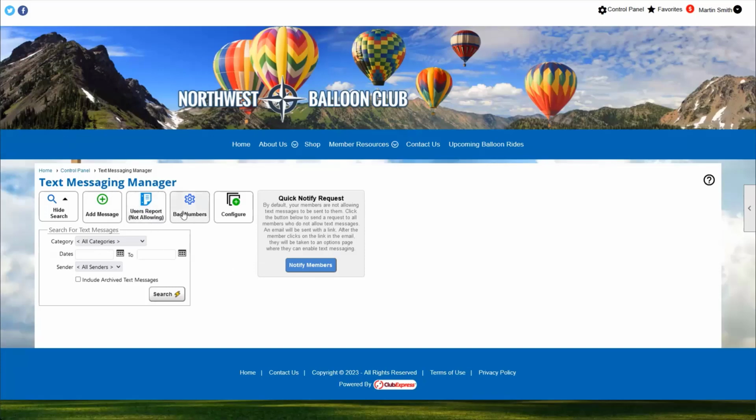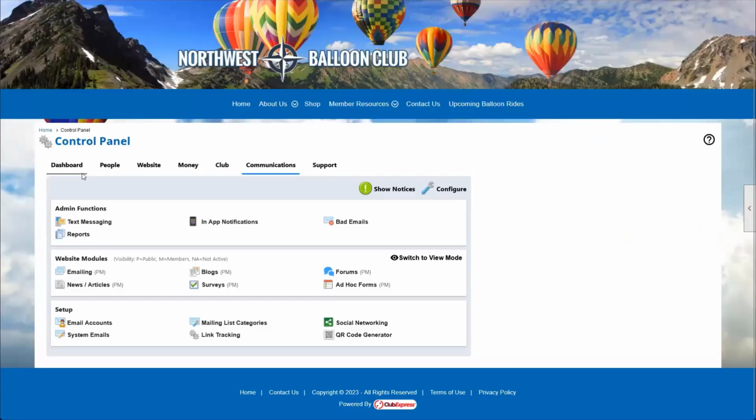Similarly with emails, you've got a bad numbers option. So these are the text messages we've tried to send and gotten bounce backs for one reason or another. So maybe it's an invalid number, a typo or something like that, or the number is no longer in service. Same is true with emails as well. I know this is way off topic from interest at this point, but it's good information.